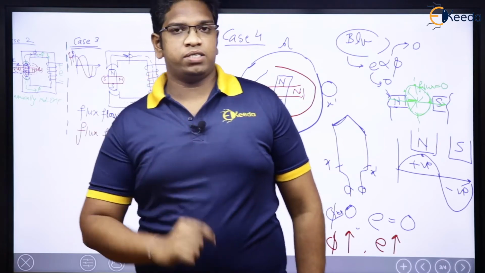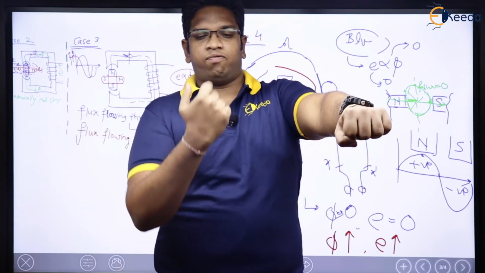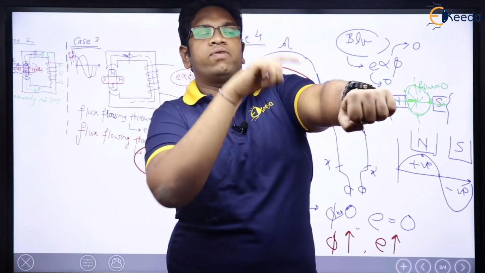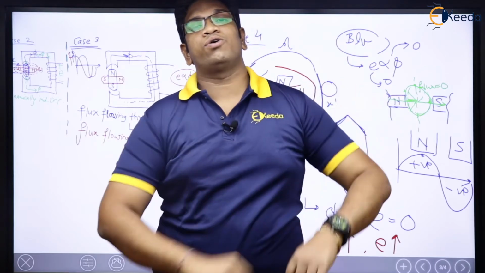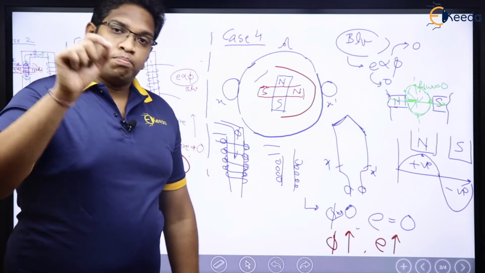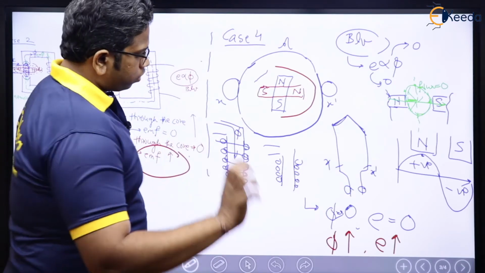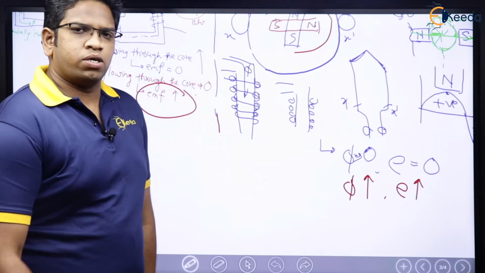Now, for the same case, if you see, this is X dash, right? Flux through the coil is maximum, but flux influenced by this coil side or this conductor is 0. That is the reason here we can say EMF is 0. Moral of the story. Concluding part. Now, the most important part.